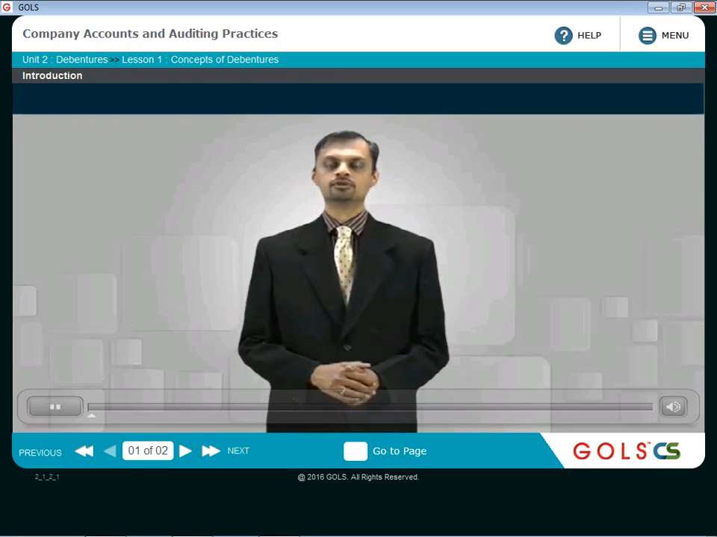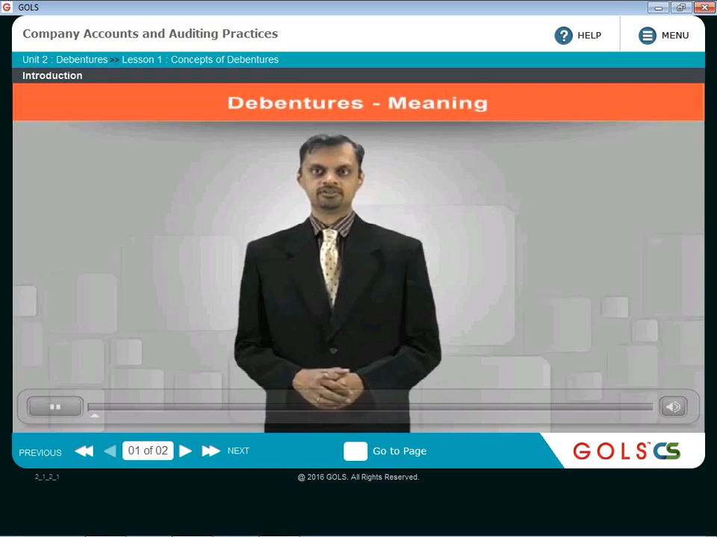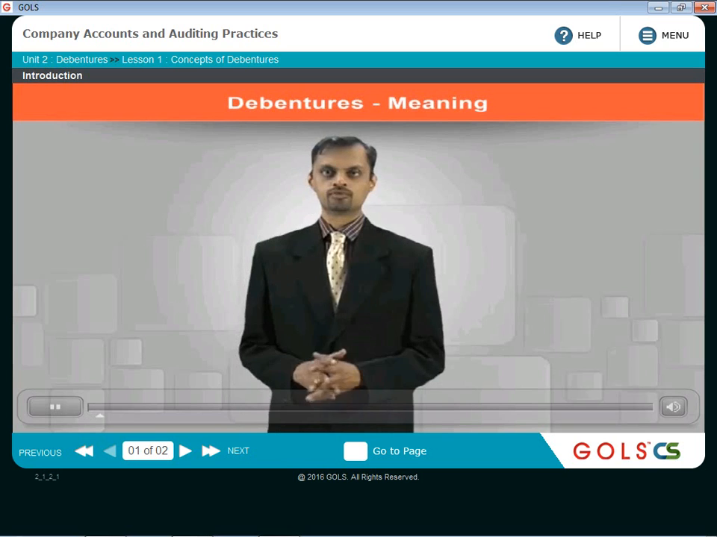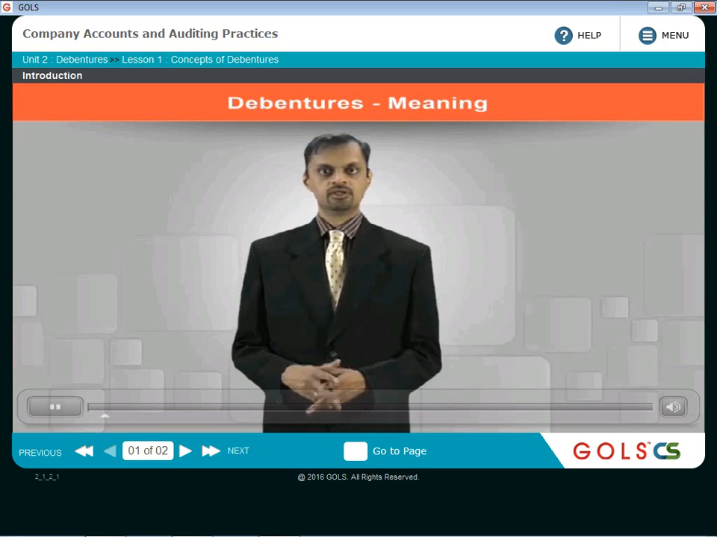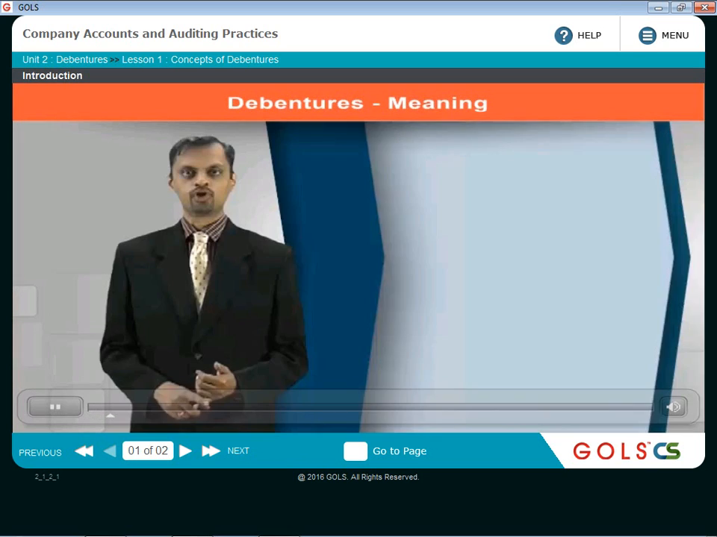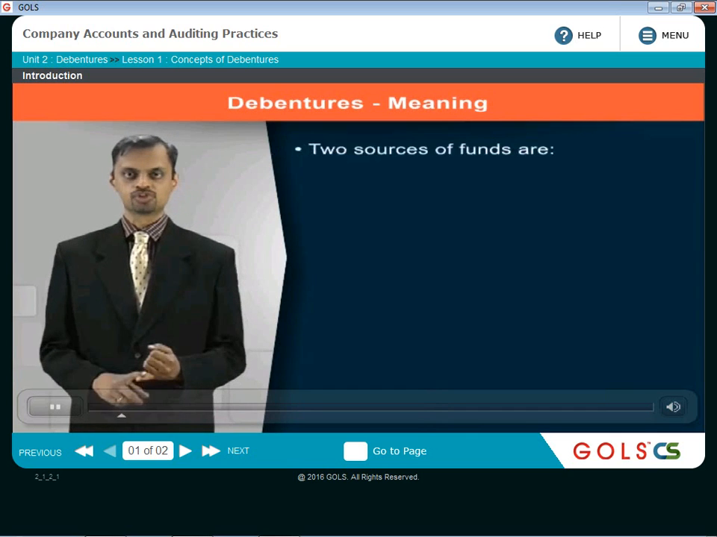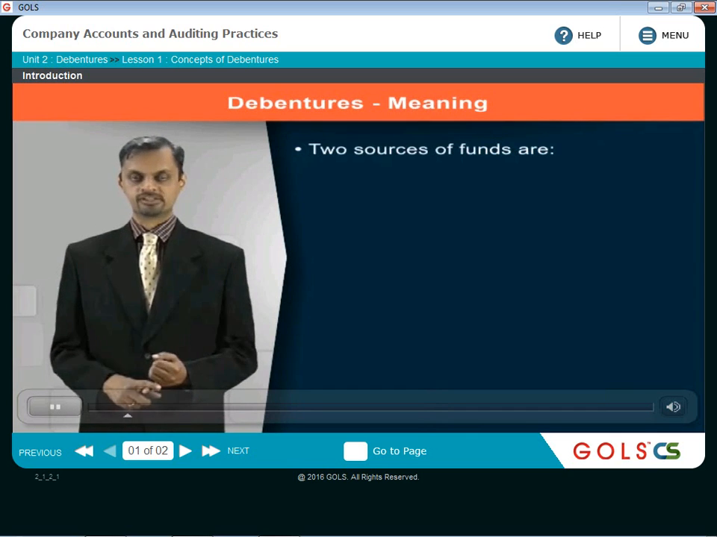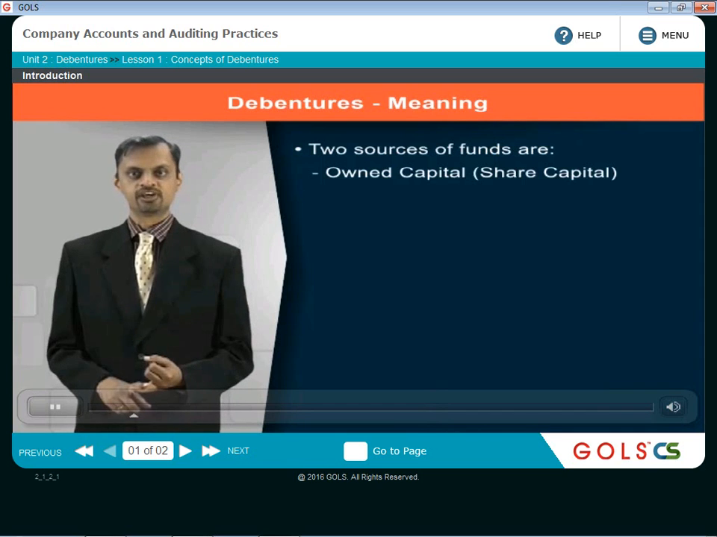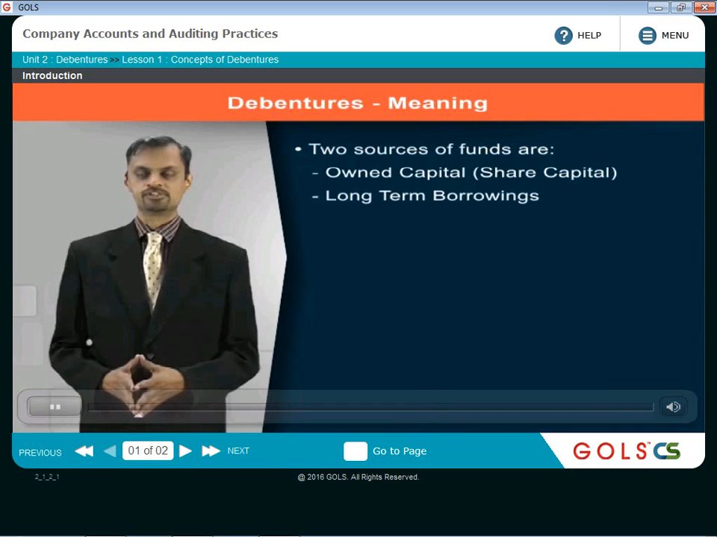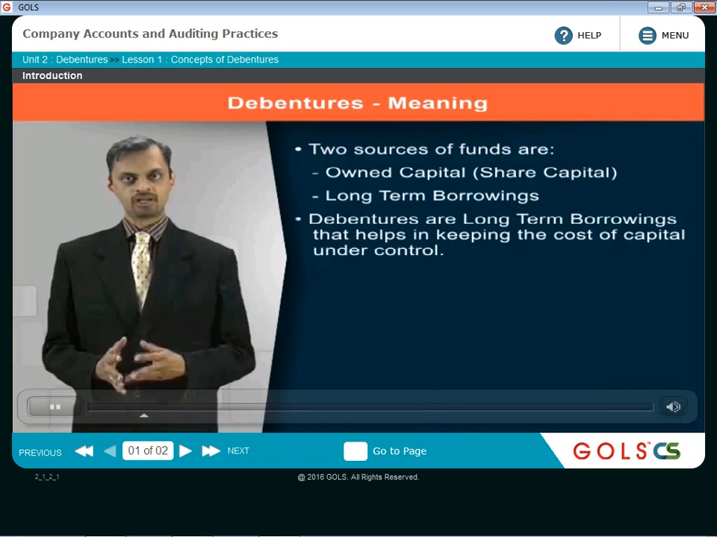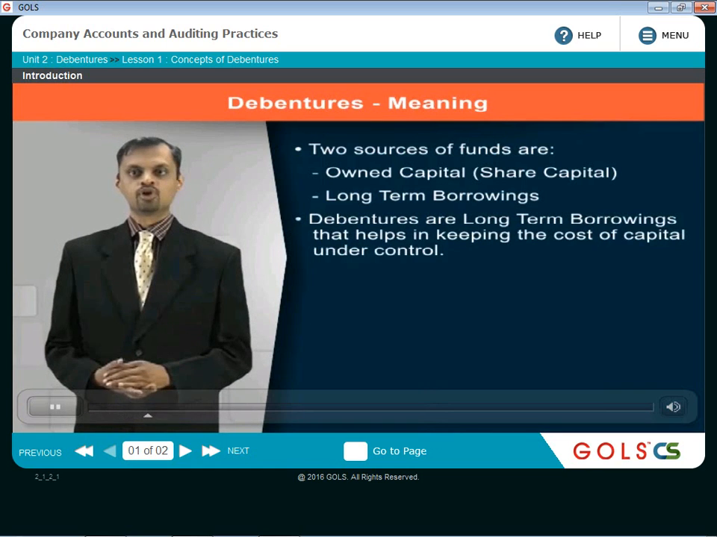So starting with debentures. First of all, what is the meaning of debentures? As I said earlier, we talked about the sources of funds, and we said there are primarily two sources of long-term funds. One is the owned capital, that is share capital, and second is the long-term borrowings. Now debentures is nothing but long-term borrowings. It helps in keeping the cost of capital under control.